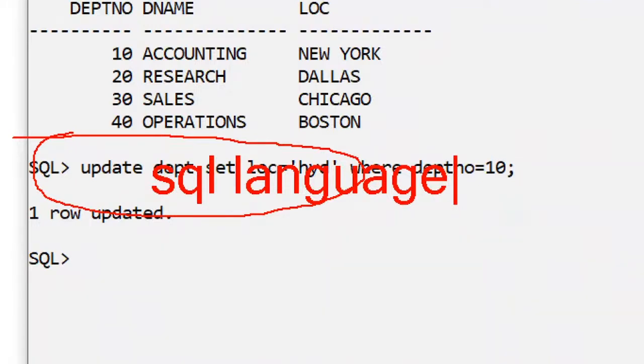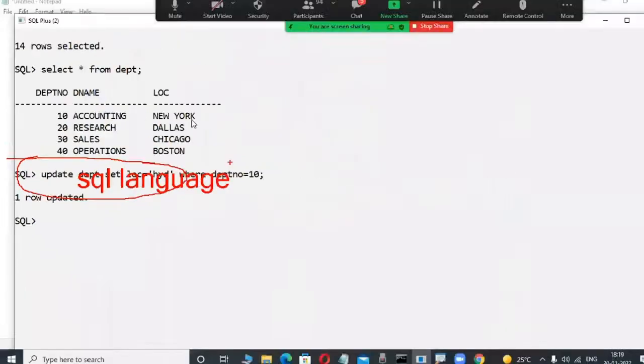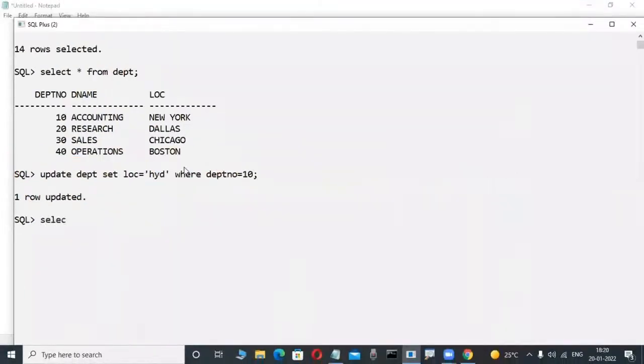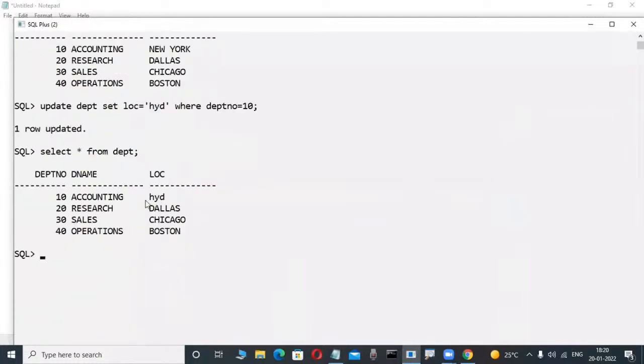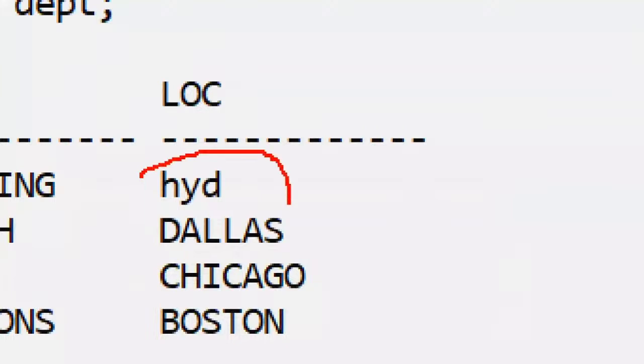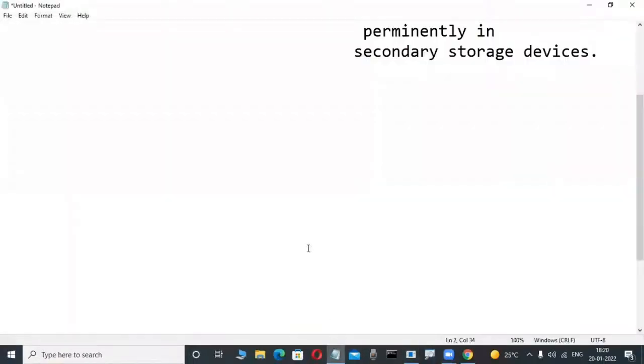Simple. Now observe here. Once we write this type of coding, called the SQL language, it is automatically reflected in your database. In the previous case New York was there, but now Hyderabad is the location, right? Yes. That's why always observe it here.